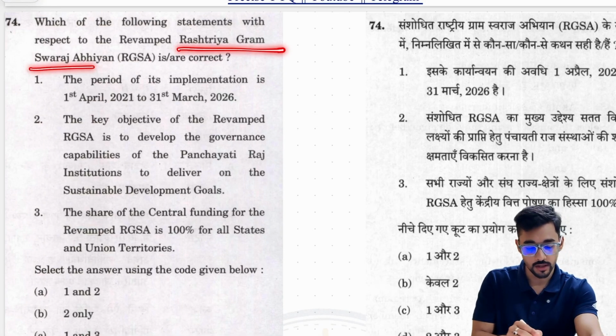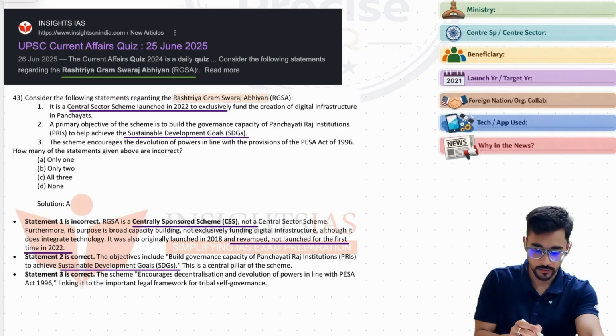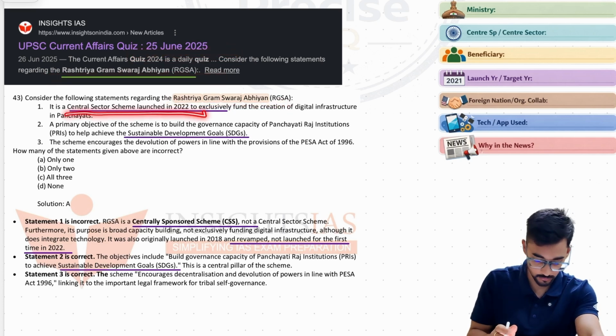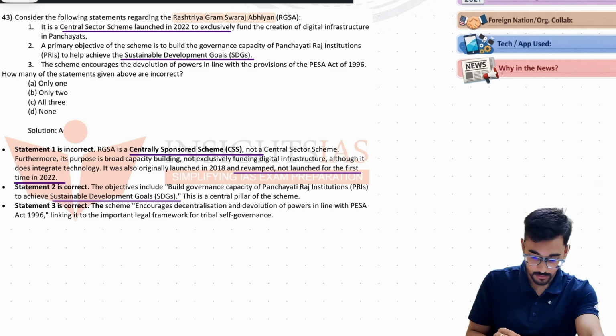Rashtriya Gram Swaraj Abhiyan. Same story again. 25 June 2025. Rashtriya Gram Swaraj. देखो क्या क्या लिखा हुआ है. Central sector scheme again. No, so this is a central sponsored scheme. Launch year 2022 for sustainable development in PR.